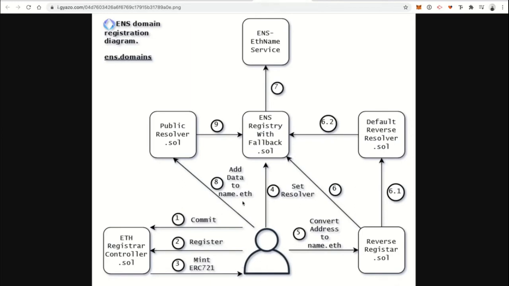Okay, so here's a more complex diagram of the backend infrastructure whenever you access it. You have a domain that looks like this, name.eth, which has something called a reverse registrar. This is how it resolves. It walks through this process, goes from the reverse registrar to the default resolver, back to the ENS registry. Then it goes to the Ethereum Name Service to get back the information and serves it back to you. I will leave this diagram up here. You can pause the video and screenshot it and study it more in depth. We'll walk through all these steps as we register the domain. So let's go ahead and do that.